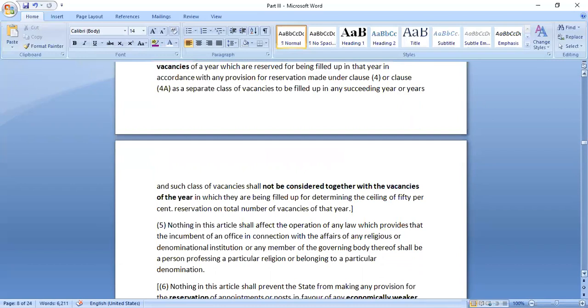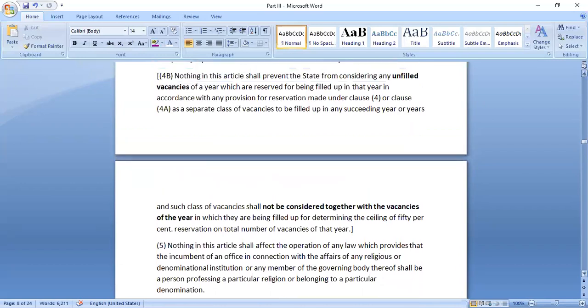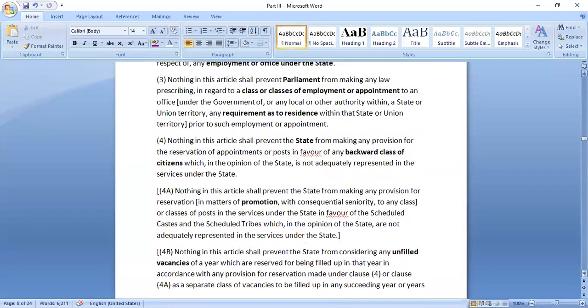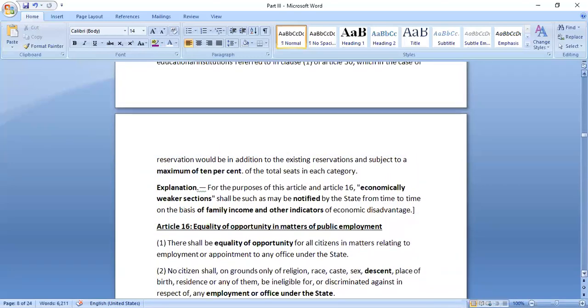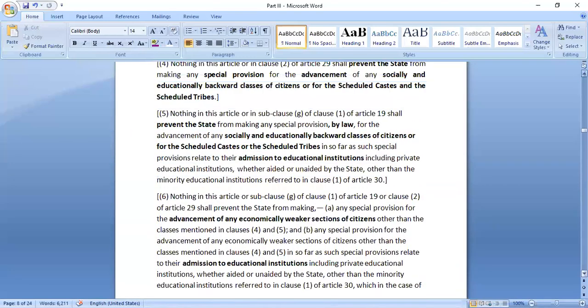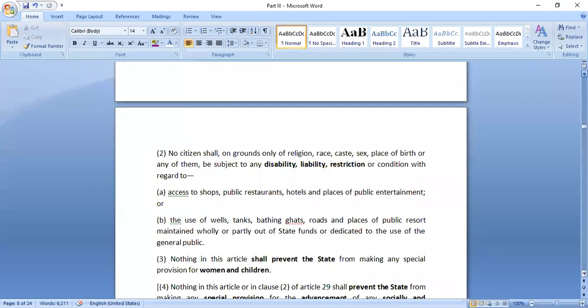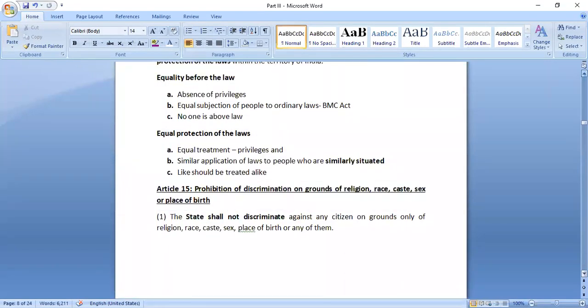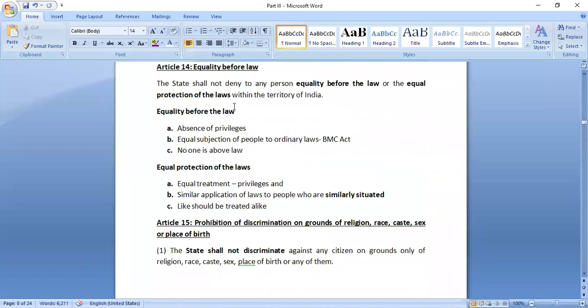So under Article 14, you should remember that it is like two things. First is regarding applicability of laws. And second is regarding any sort of privileges or treatments which are being given to people. So equality before law and equal protection of law are the two things that are mentioned.